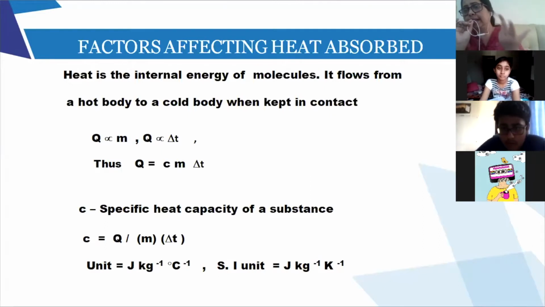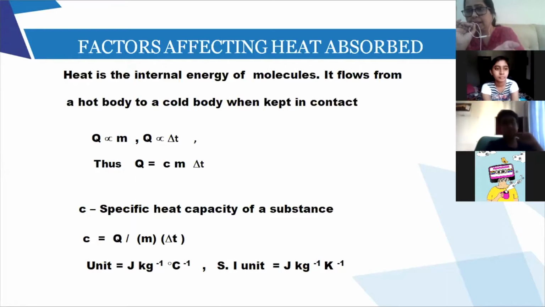Obviously, if the change in temperature is 20 degrees, then I have to supply more heat, right? If only 10 degrees temperature needs to be increased, then less heat. If it has to be increased by 20 degrees, then more heat to be supplied, right? So heat also depends on delta T. So these are the two main factors.